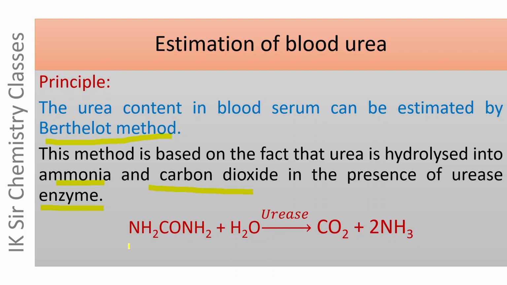NH2CONH2, it is the formula of urea, which is hydrolyzed, that is decomposed by water in the presence of urease enzyme, forming carbon dioxide and ammonia.